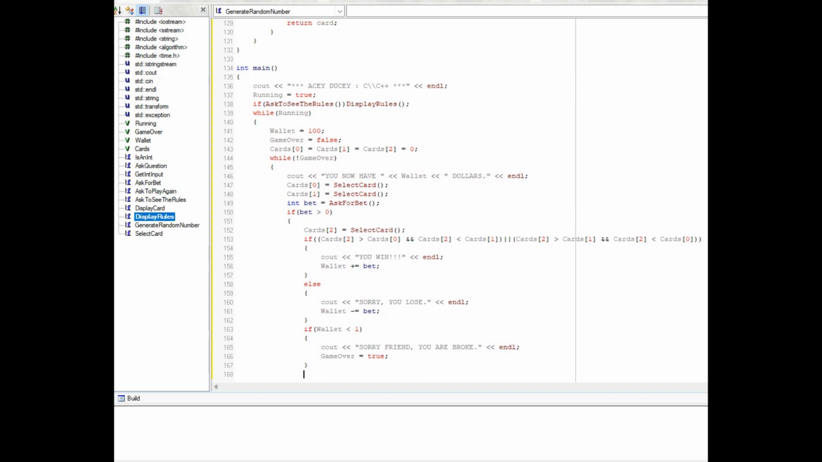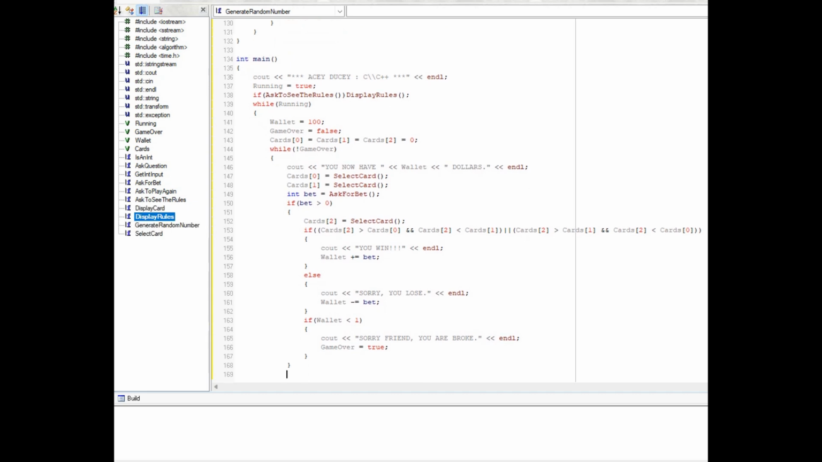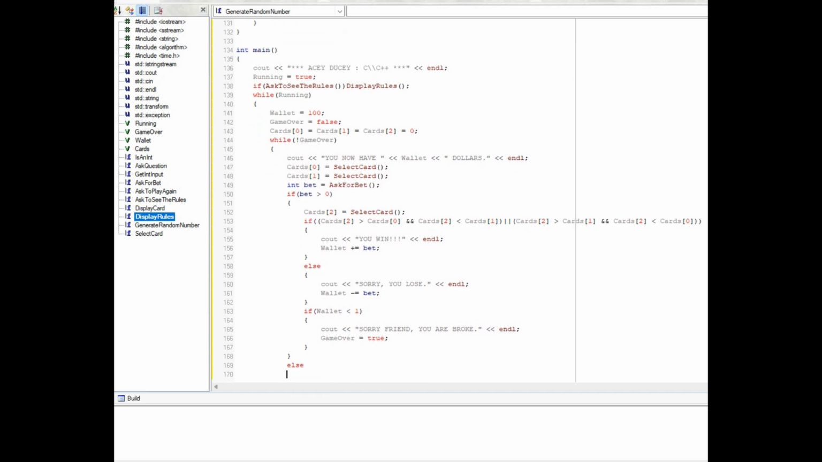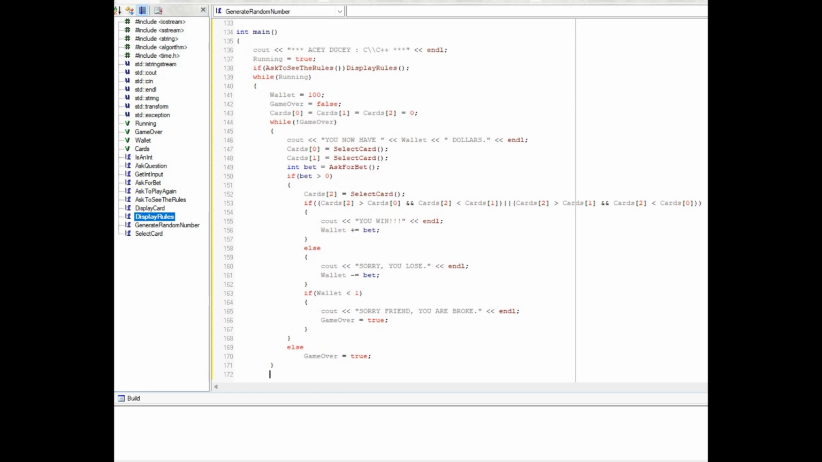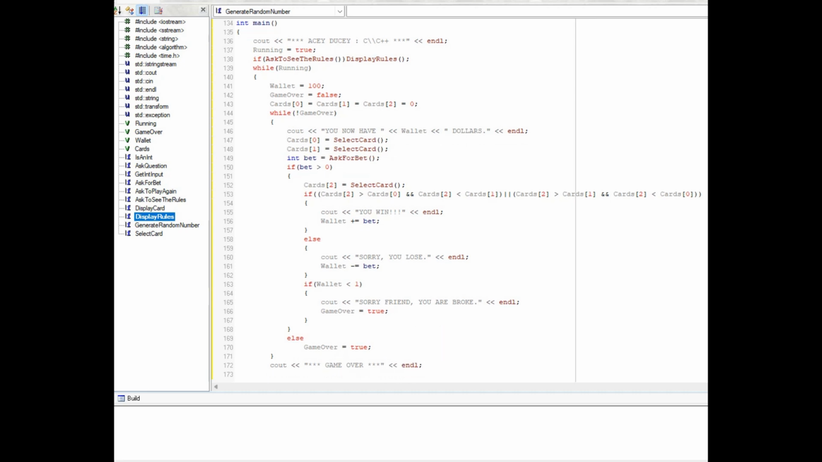And then we need to, okay, so now this is the bet. This is else. Game over is true. Okay, now that should be the loop. Okay, so now we'll go count, game over. Oops, endl. Then if not, no, let's do this.